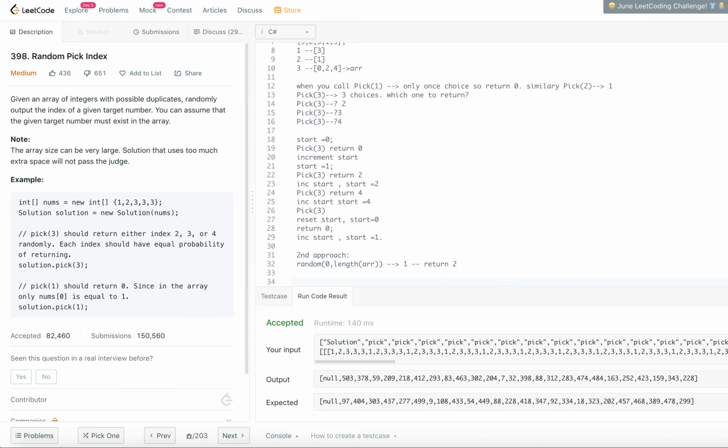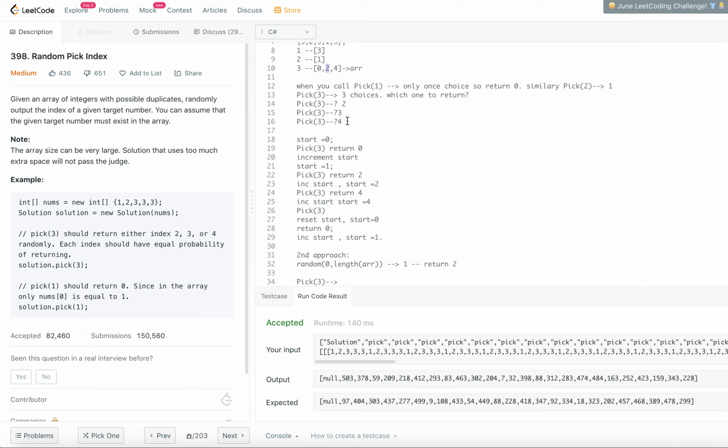So now if we call pick 3 again, what do we need to return? So we have already returned 2, right? So next time we need to choose between 0 and 4, right? What is the best way to do it?